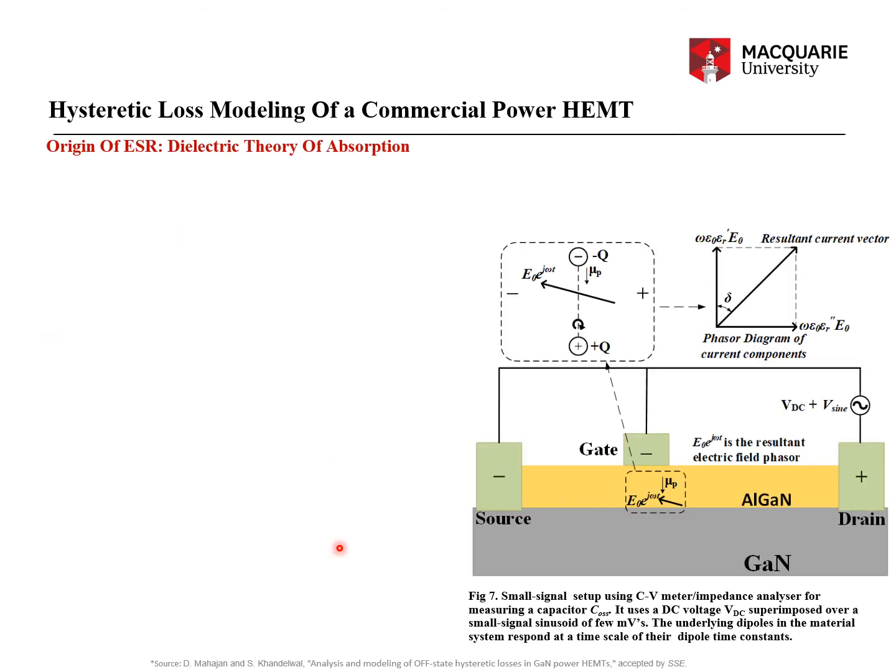One thing I forgot to tell you on the previous slide was why I said the phase angle is limited to 0 to pi. It is because what I am interested in modeling is a steady state waveform developed across the device.